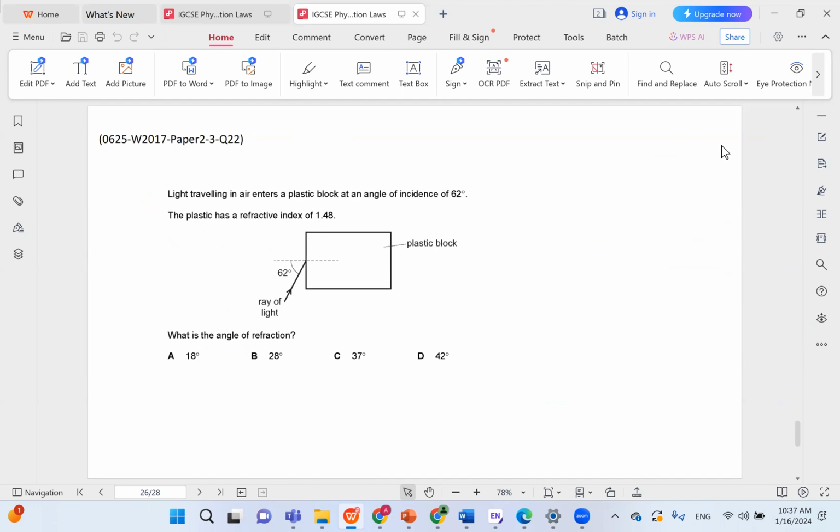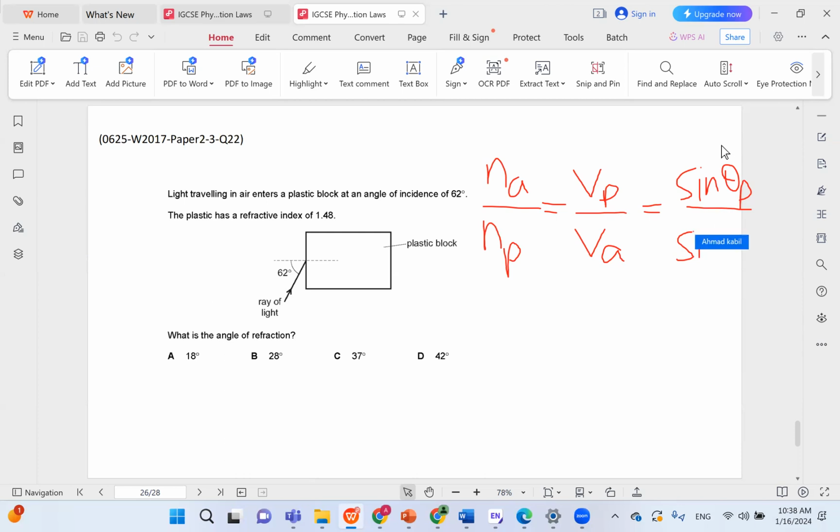Light traveling in air enters a plastic block at an angle of incidence of 62. The plastic has a refractive index of 1.48. What is the angle of refraction? So same logic, same idea. Let's first write n air over n plastic equals v plastic over v air equals sine theta plastic over sine theta air. And let's figure out what we need and what we don't need. Here they did not mention speeds at all. There's nothing that has to do with velocities, so we just remove this from the equation.